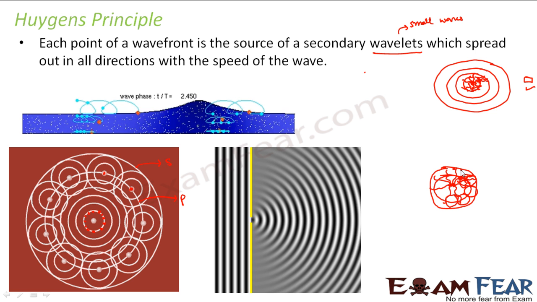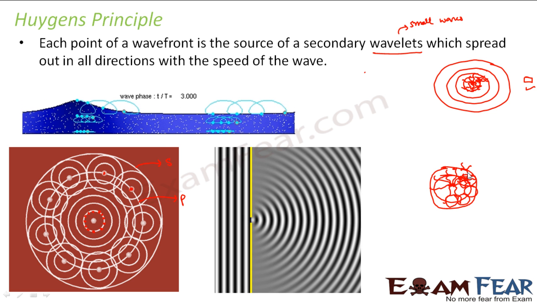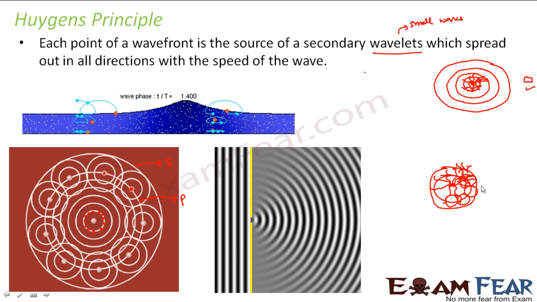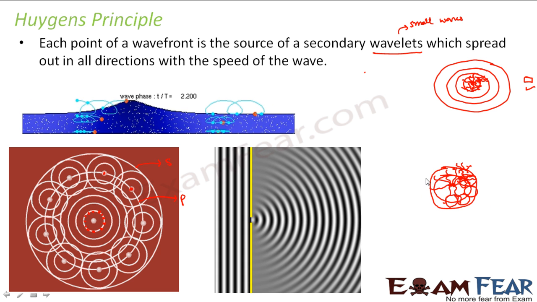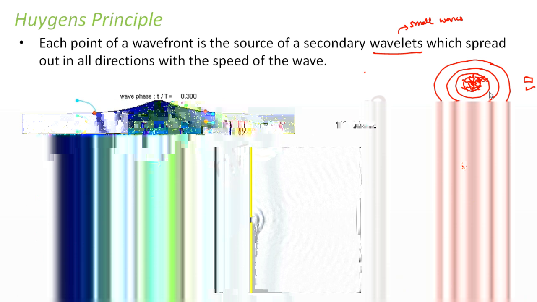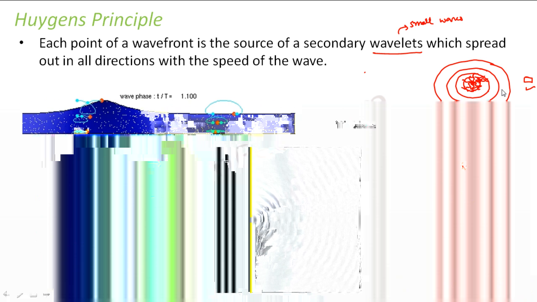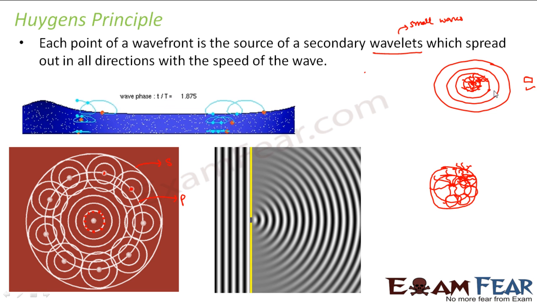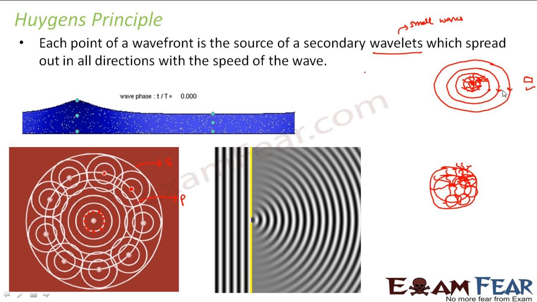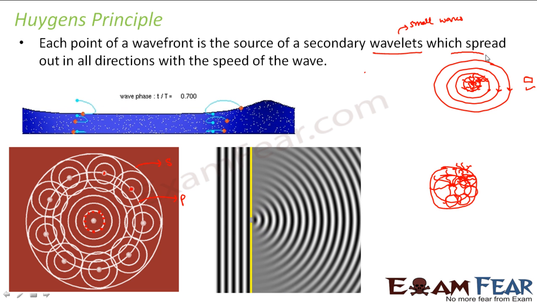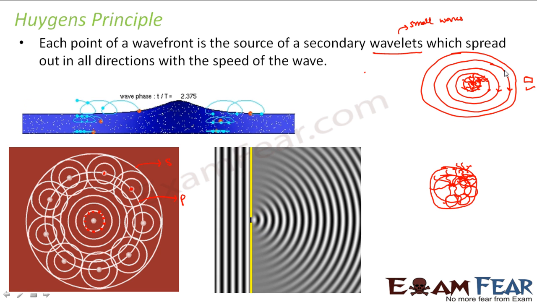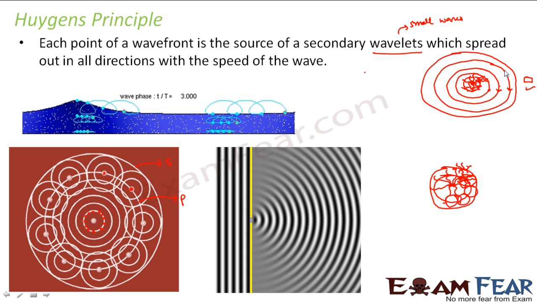Similarly, every point on this wavefront will again give rise to waves in all directions, right? From there you can again draw the wavefronts, and the envelope which covers all those wavefronts together will be the position of your wavefront. So basically, these circles are wavefronts, and this is the primary wavefront. This is the position of the wavefront after time t. This is the position of the wavefront after time t dash. Again, this is the position of the wavefront after time t double dash, and so on. That means with passage of time, the wavefront keeps spreading.